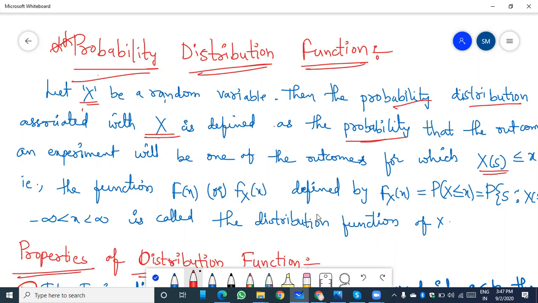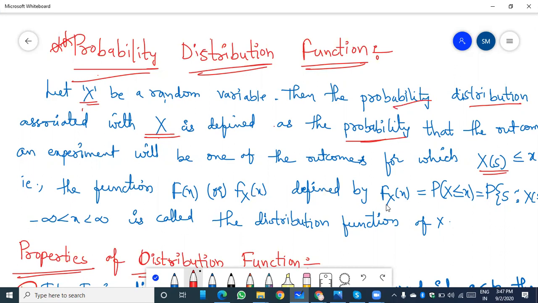That is the function capital F suffix X of x, the probability distribution function of the random variable capital X.